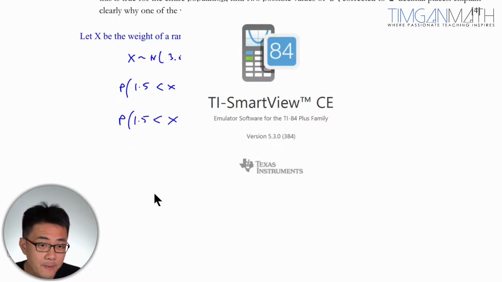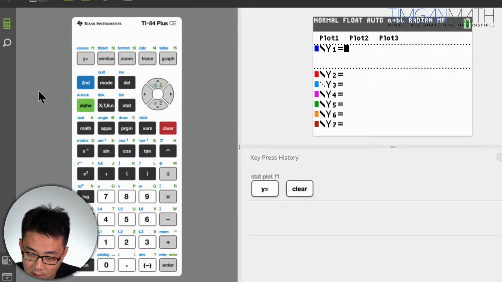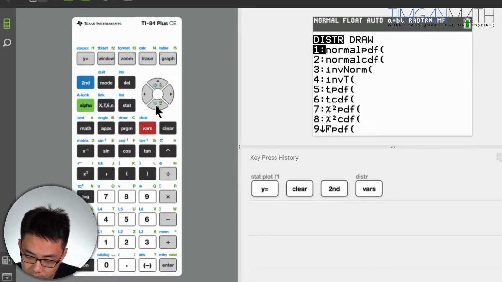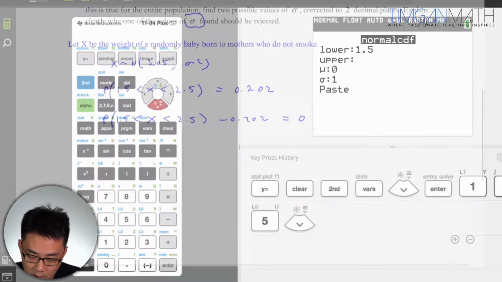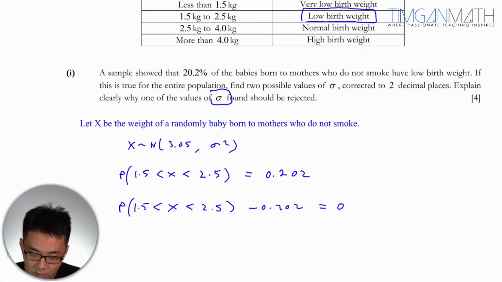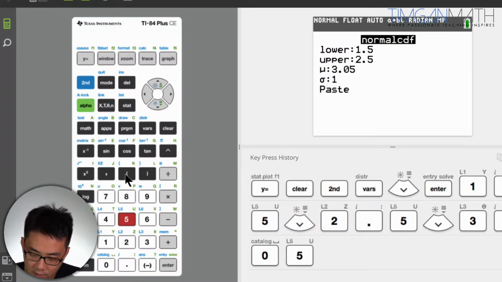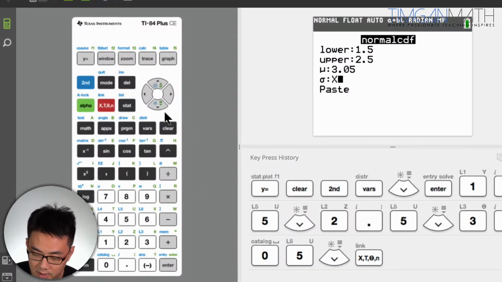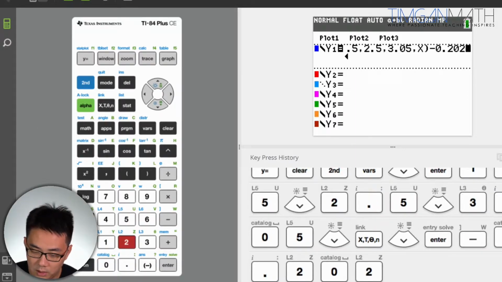I'll just go through very quickly. This is normal CDF. The lower boundary will be 1.5, the upper will then be 2.5, and mu would be 3.05, and after which this will put sigma as X. Then you just minus this, minus 0.202. Okay, so key this in the calculator.